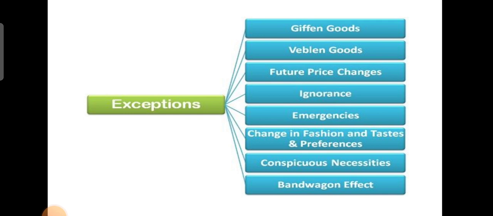For example, if the majority of the group members have smartphones, then the consumer will also demand a smartphone even if the prices are high. So that is called the bandwagon effect. So these are some of the exceptions to the law of demand: giffen goods, visible goods, future price changes, ignorance, emergencies, change in fashion, taste and preferences, conspicuous necessities and the bandwagon effect.